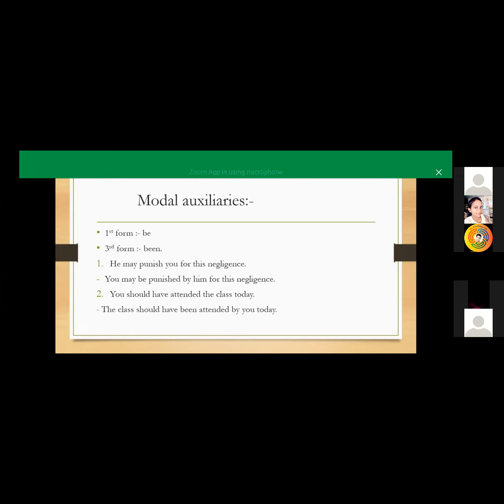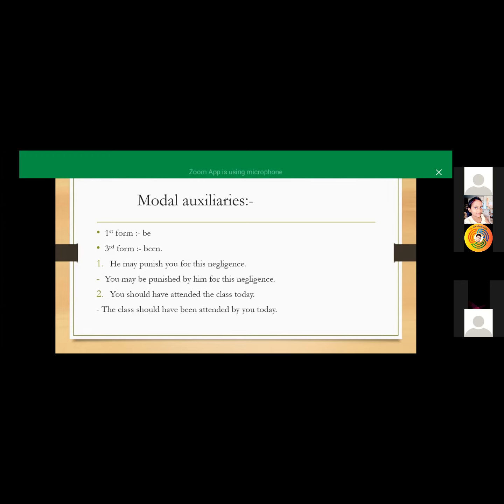And if we are talking about active voice and passive voice, it seems difficult, but we can convert this difficulty into a short level.